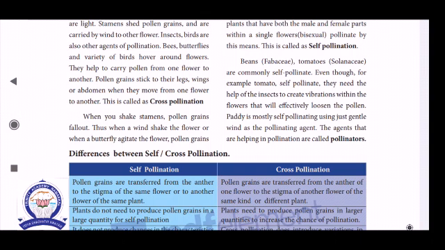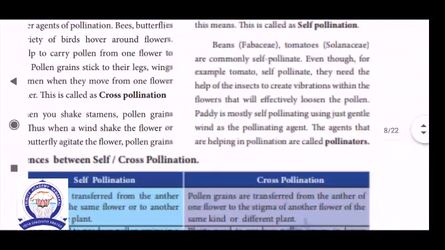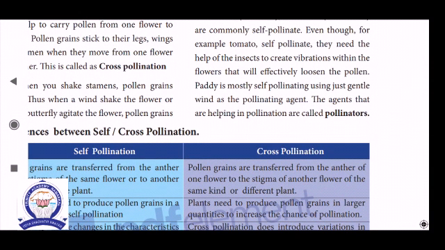Even though tomato is self-pollinated, it needs the help of insects to create some vibration within the flower, which will effectively release the pollen. Paddy is mostly self-pollinated, using just gentle wind as the pollinating agent. The agents that help pollination are called pollinators. Some agent which creates that kind of process is called a pollinator or agent, or it may be called a vector. They have two types, that is biotic and abiotic factors. Biotic means living.